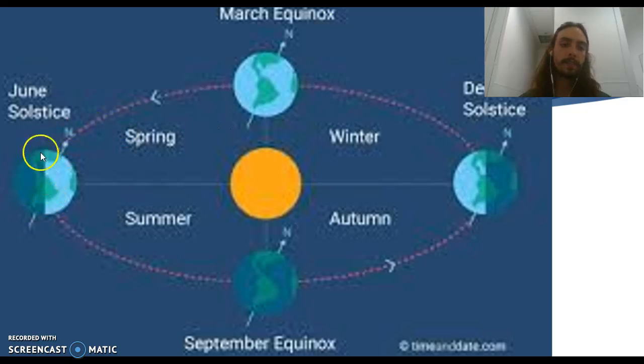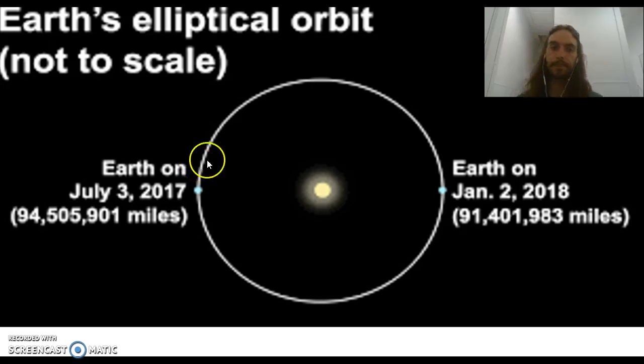And then the June solstice, which is our summer solstice, is when the northern hemisphere is tilted towards the sun and the southern hemisphere is tilted away from the sun. So we're going to get more heat and more daylight in the summer solstice. And then in the winter solstice, we get less heat, less direct sun rays, and less daylight. So the more heat is because of the direct rays hitting the Earth. Okay, and then here's just a nice little picture of Earth's elliptical orbit. It's not perfectly circular.